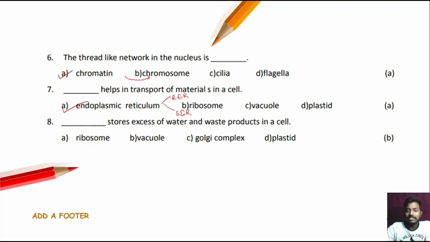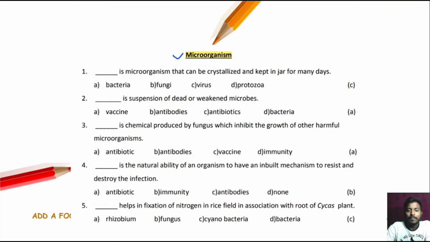Okay. Next question, question number 8. Dash stores excess of the water and the waste product in a cell, that is option number B, that is vacuole. Also it stores the food. And who does the packaging? It is our Golgi complex, it helps to package the food. And the next question, next chapter, that is microorganism.